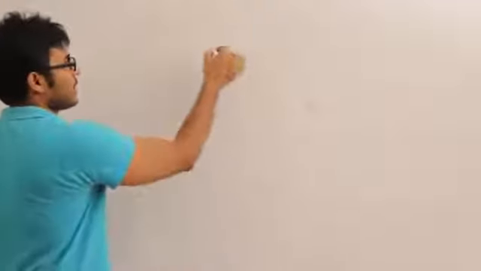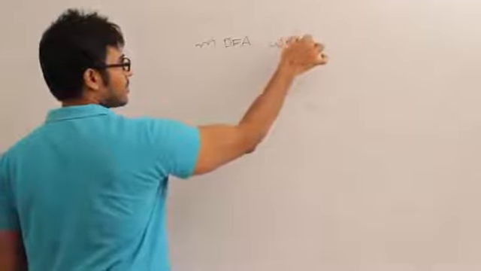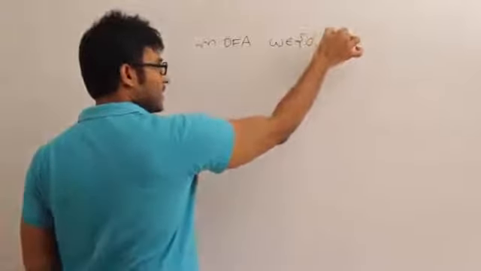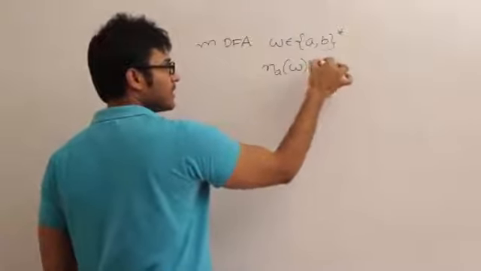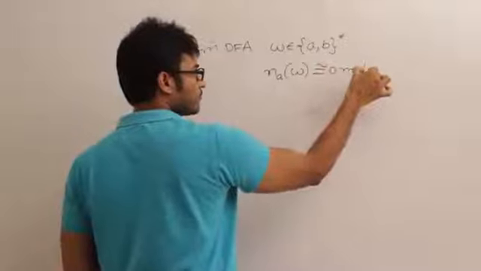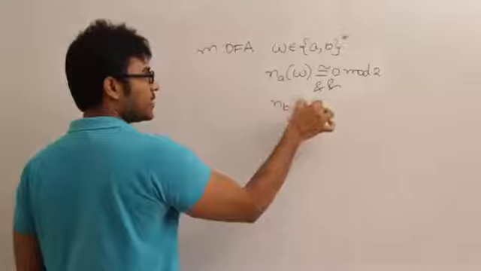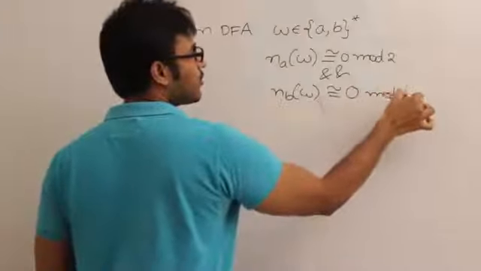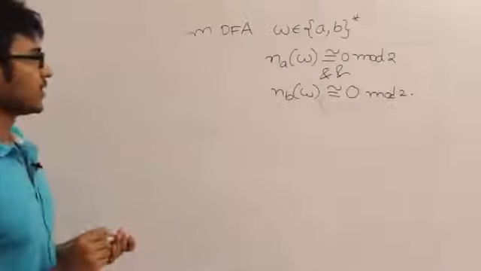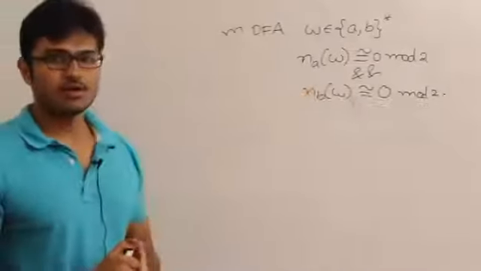Let us say I want to draw a minimal DFA which accepts the set of all strings over {a, b} in such a way that the number of A's in that string is congruent to 0 mod 2 and the number of B's in w is congruent to 0 mod 2, which means I want to accept the set of all strings in which both the number of A's as well as the number of B's should be even.